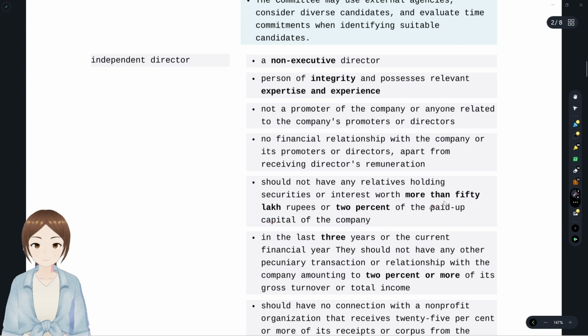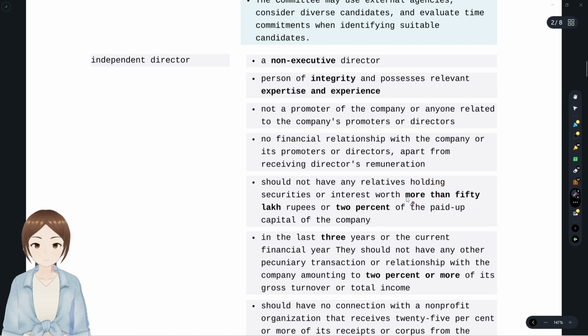You see, we'll find a few monetary limits such as 50 lakhs or 2% or some other fixed amount plus a percentage. It applies when it exceeds more than 50 lakhs or more than 2%, whichever is lower. Whenever we find an absolute number and a percentage number, it is always more than.